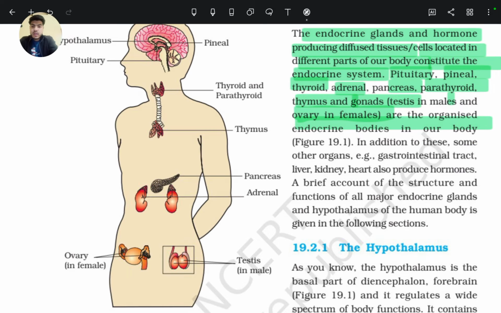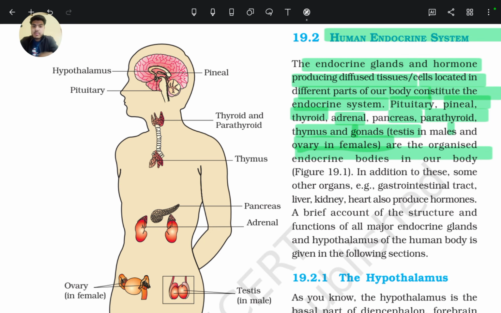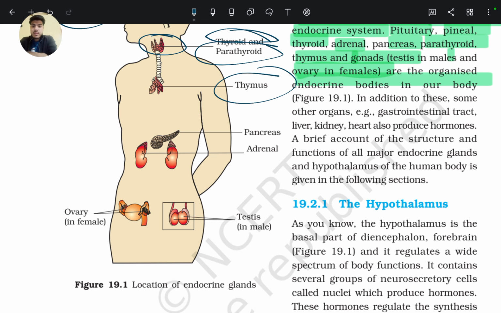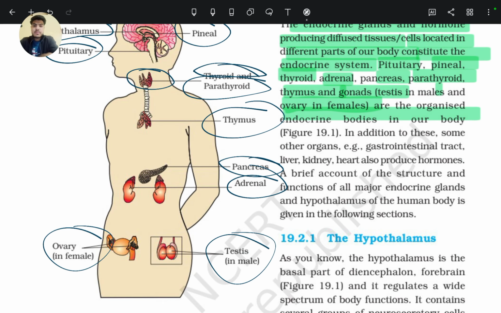Let's see these glands in the diagram. This is the hypothalamus, pituitary, and pineal. All three glands are located in our brain. Thyroid and parathyroid are in the neck region, thymus in the chest region, and here pancreas, the adrenal gland on the superior part of the kidney, and testis in male and ovary in female.